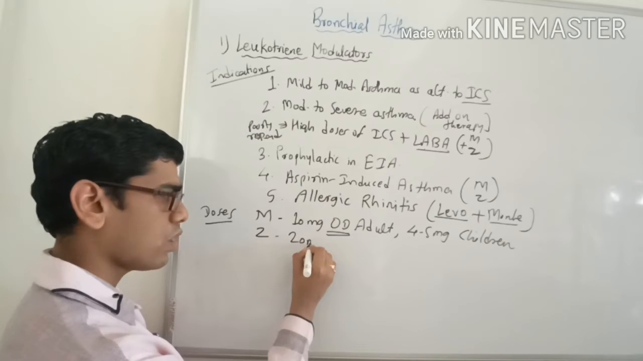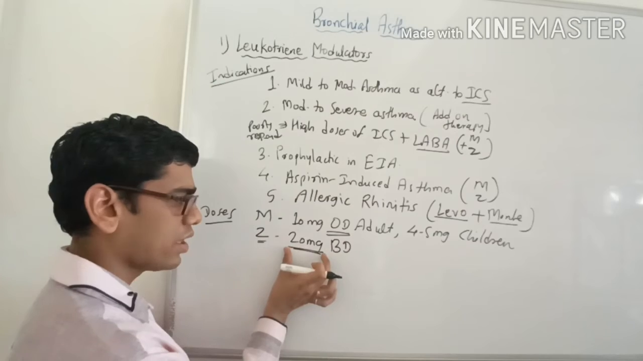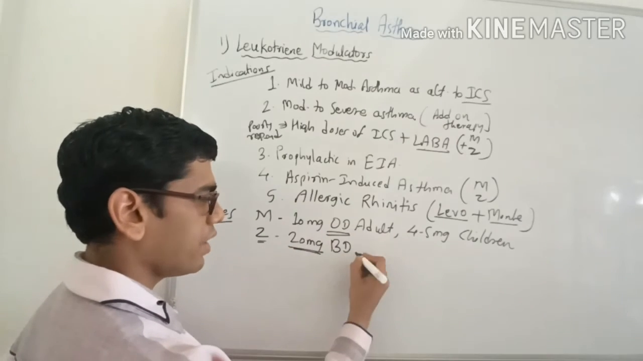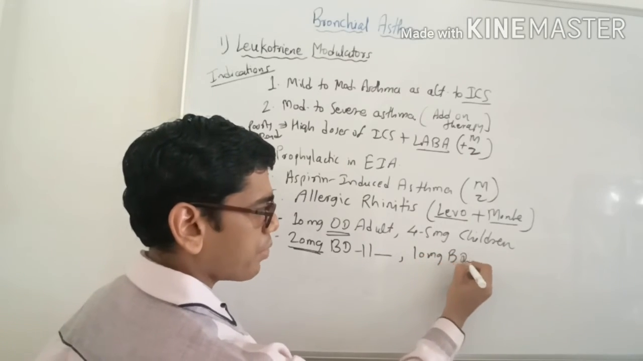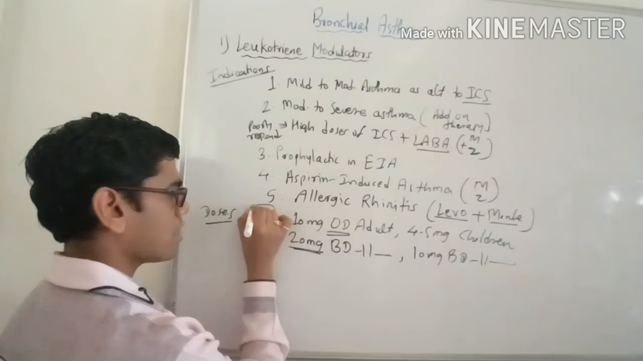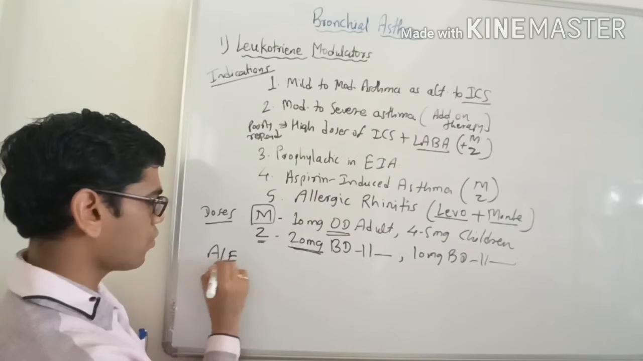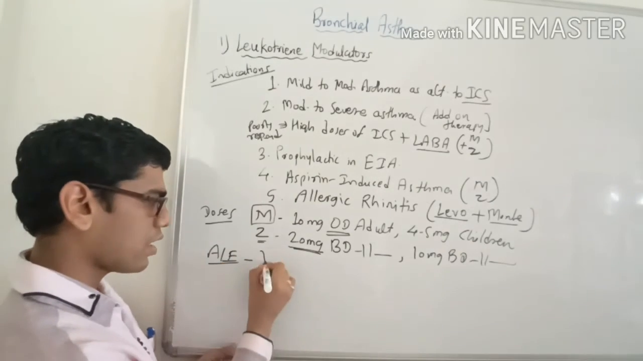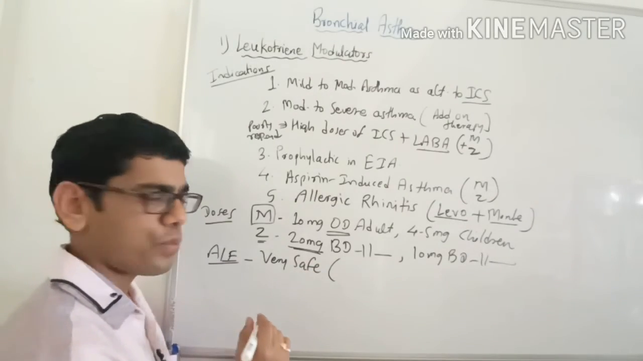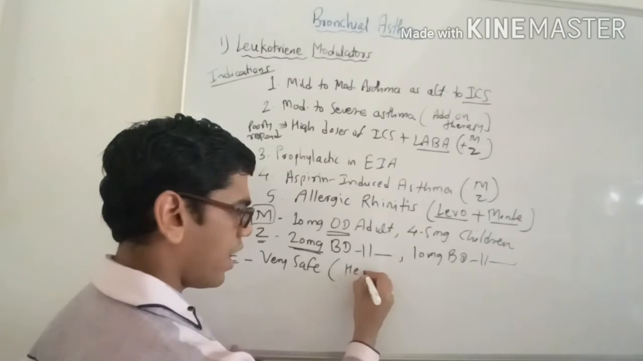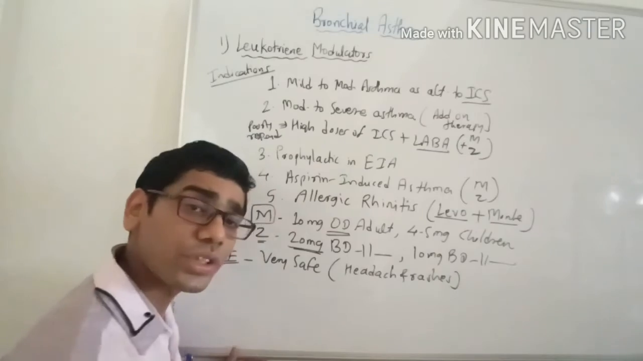Zafirlukast dose is somewhat more, that is 20 milligram BD. So zafirlukast is less potent because it is required in a higher dose, and 20 milligram BD, दिन में 2 बार देना है, in adults, while in children it is 10 milligram BD. That's why montelukast is preferred as compared to zafirlukast. And lastly, coming to the adverse effects of this drug. These drugs are considered very safe. They have very few adverse effects except a few cases of headache and rashes, which can be present with any drug in pharmacology.